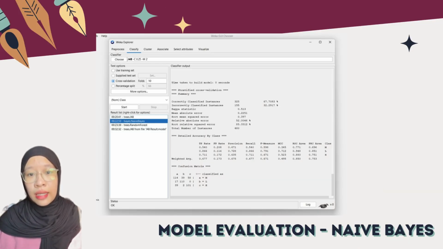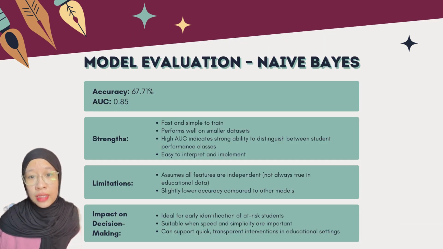Here is the naive Bayes model. It gave us an accuracy of 67.71% and its AUC was 0.85. Naive Bayes is a very simple and fast algorithm. It works well even with small datasets and is easy to understand. However, it assumes that all features are independent, which might not always be true in student data. Still, it can help teachers and admins make quick decisions like identifying at-risk students early.